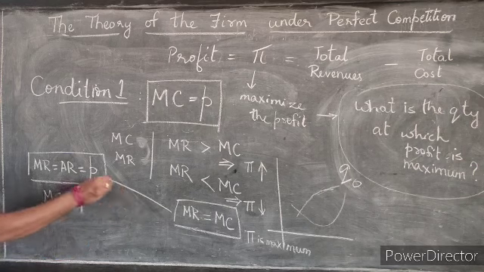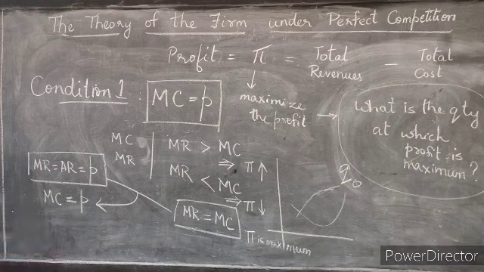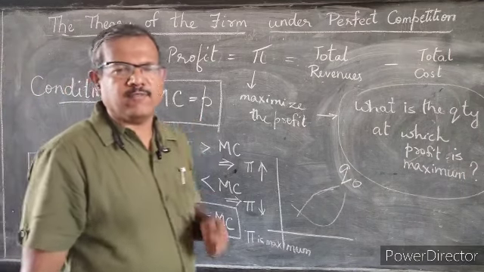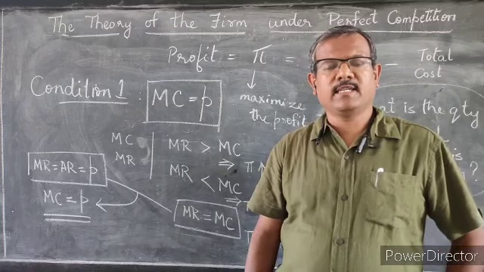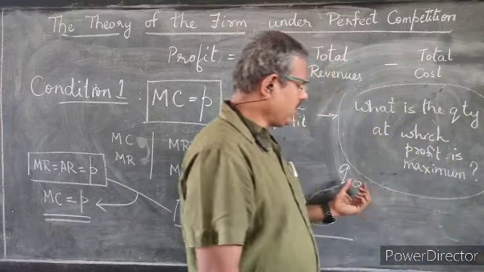Marginal cost should be equal to the market dictated price, which is my first condition for maximizing profit and identifying the magical quantity Q naught where my profit will be the maximum.